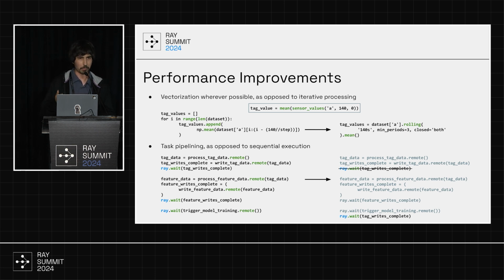The reason this is a performance improvement is because the tag data, since it represents all of the raw customer data that's coming in, is a much, much greater volume of data than the feature data. So the database writes for that take a lot longer than the feature data writes. By the time we hit the model training, we're still going to be writing tag data to the database, but that's okay because the model training doesn't require the tag data. It only requires the features, which have already been computed from the tag data.